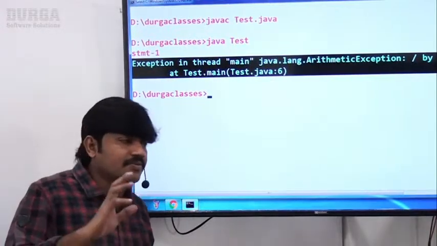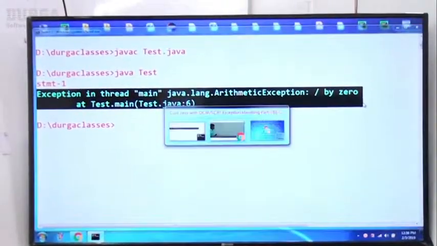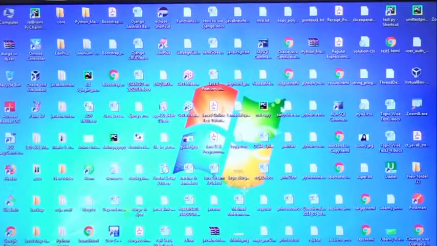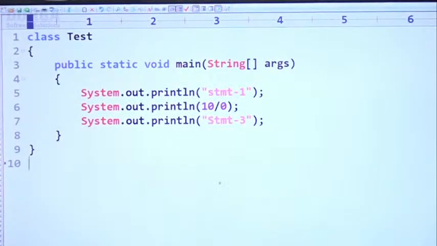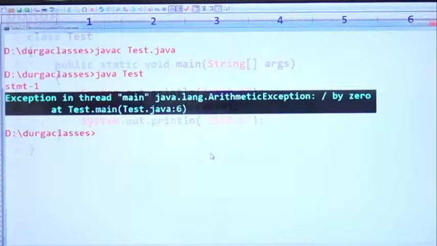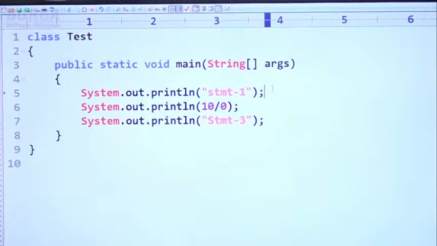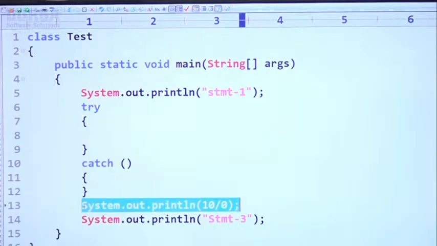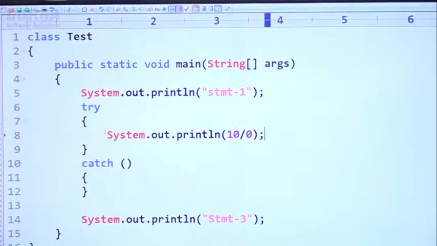We should handle it. That's why, in this total code, which code is the risky code? In these 3 lines, this code is the risky code. What is the reason? This code may raise an exception, that's why it is called risky code. Now in Java, this risky code we have to take inside a try block. Next, the handling code we have to take inside the catch block.